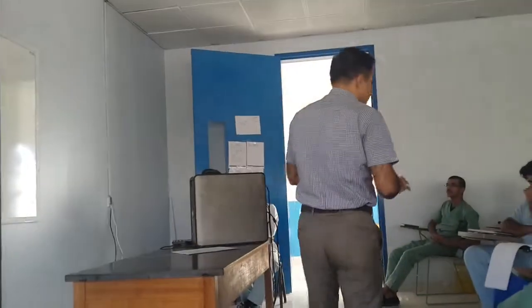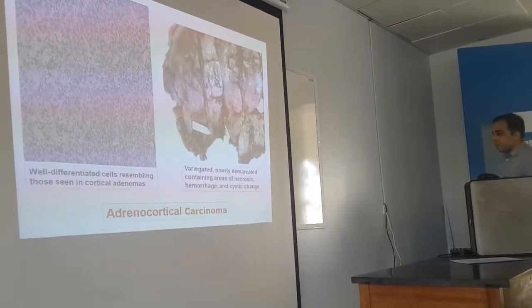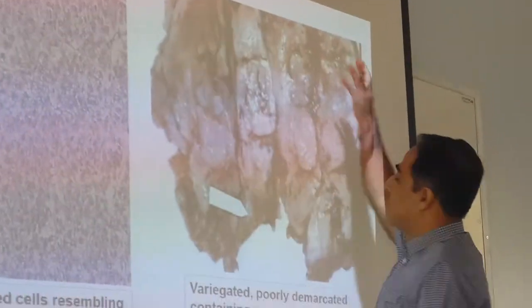These are the features of malignancy. And there is no definite capsule. Can you find the capsule? No. It is growing haphazardly, like this, growing here, growing here. You cannot find any capsule covering it as such. So these are the features of malignancy. You can see it grossly as well as under the microscope. Clear? Three things: hyperplasia, adenoma, and carcinoma. So this was about the cortex.